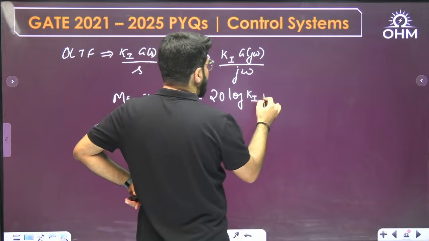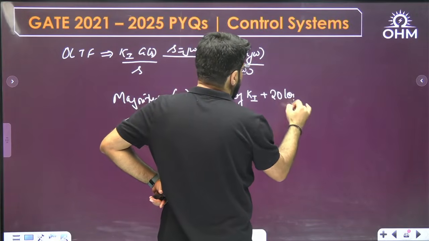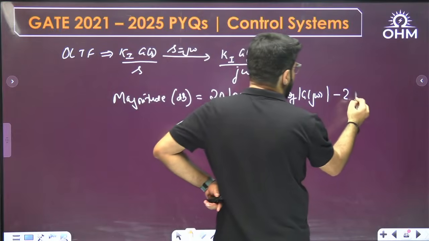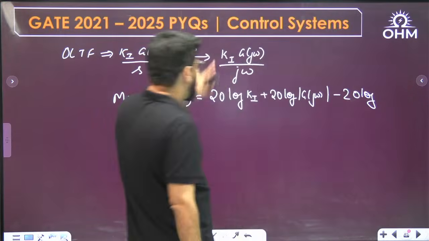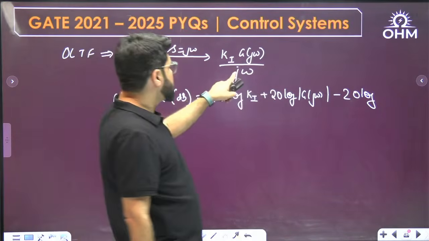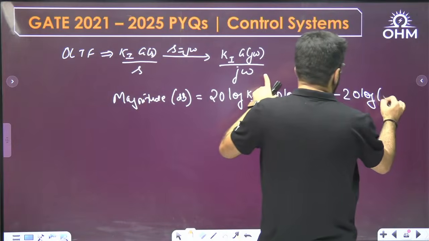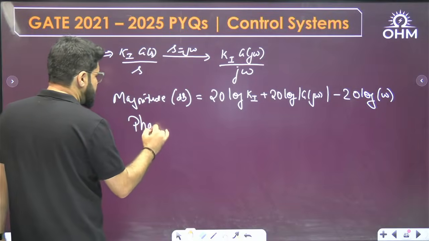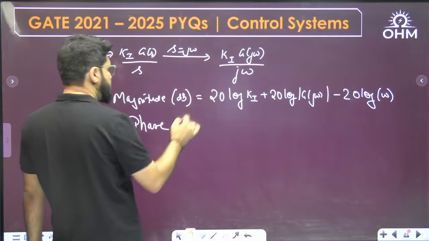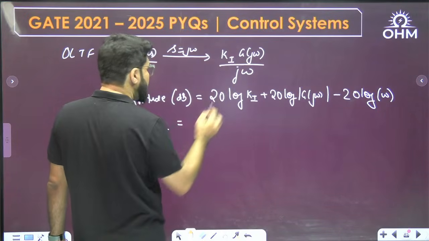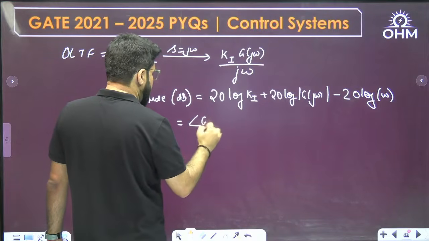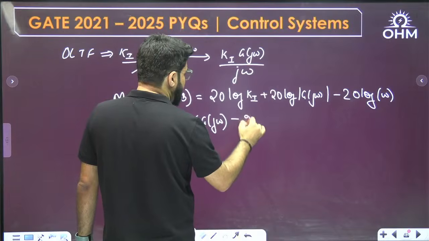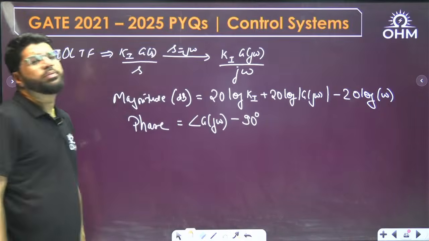So 20 log Ki, plus 20 log mod of G(j omega), and minus 20 log, because log A by B is log A minus log B. So divided means minus log will come, minus 20 log omega. The mod of j omega is only omega. This is the magnitude. And what about the phase? The phase expression of this one: Ki is a positive real number, so no phase; then angle G(j omega) will come. And the denominator is minus, but it is a pure imaginary number, 90 degree. So the total phase is angle G(j omega) minus 90.